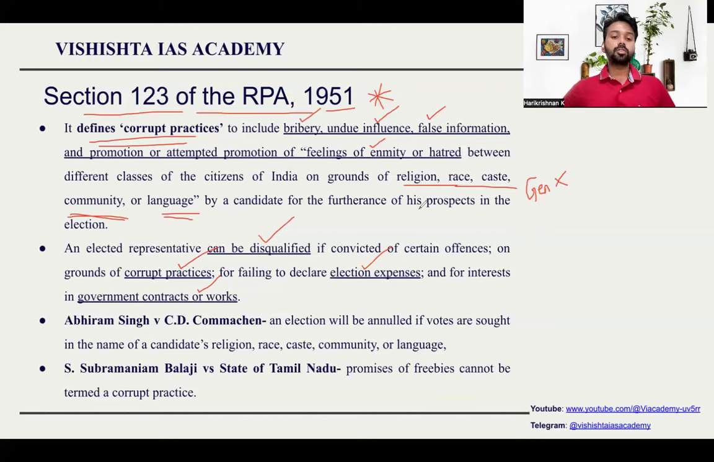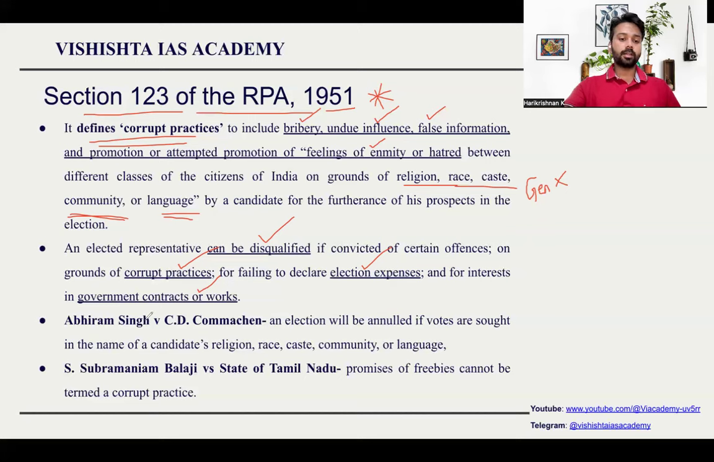Apart from this, in Constitution, other things are also mentioned. If he has acquired the citizenship of some other country, etc. So that is a different thing. In Representation of People Act, they have mentioned if someone is engaged in corrupt practices, if someone is engaged in some government contract, etc., and if he is not giving out his election expenses, then he will be disqualified.